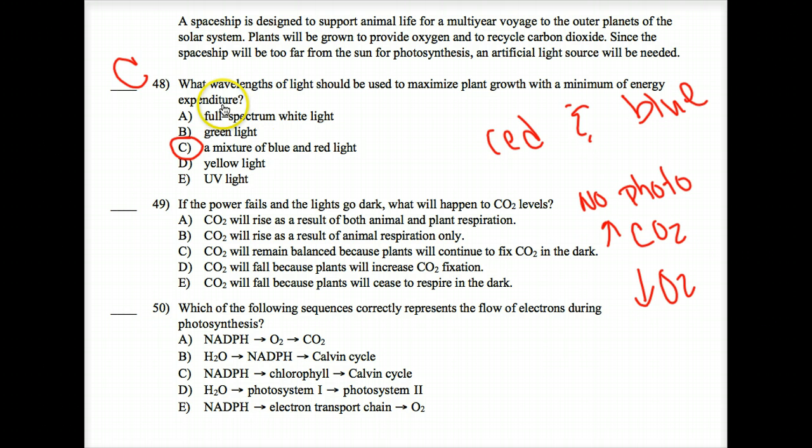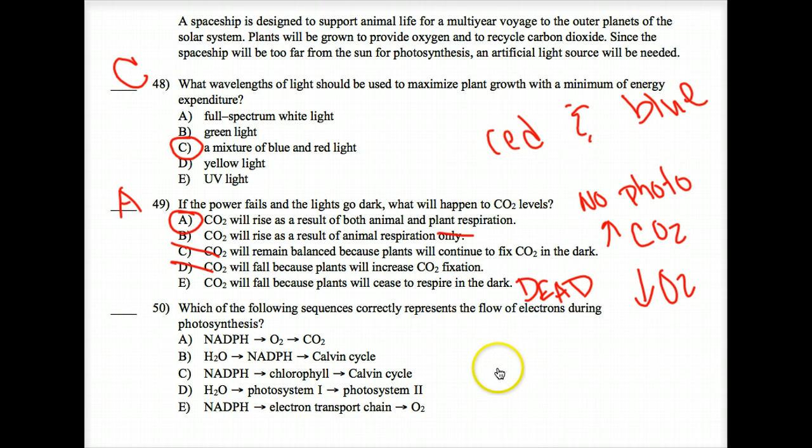Carbon dioxide will rise as a result of animal respiration only. The only is false. Carbon dioxide will remain balanced. That's ridiculous. Carbon dioxide will fall because the plants will increase the carbon dioxide fixation. How? You have to have the NADPH from the light reaction. Carbon dioxide will fall because plants will cease to respire in the dark. Yet the plants will eventually cease to respire in the dark. It's called dead. But initially, my answer is going to be A.